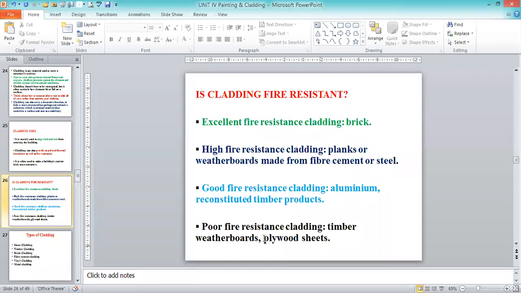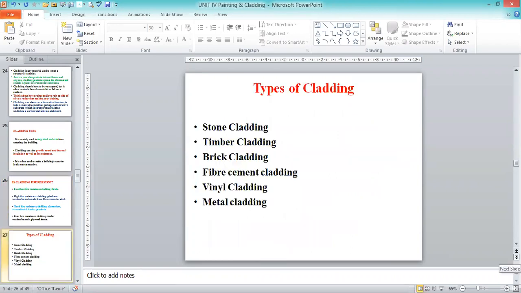It is poor fire resistance. Remaining all, we are having good fire resistance materials that we are going to be using for cladding material. Then what are the different types of cladding? Stone cladding, timber cladding, brick cladding, fiber cement cladding, vinyl cladding, and metal cladding. These are the different types.